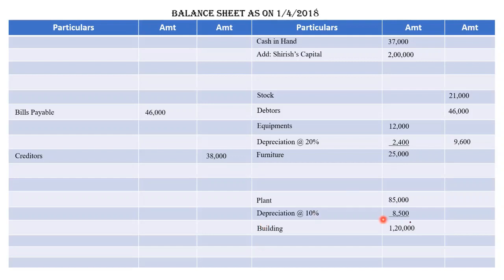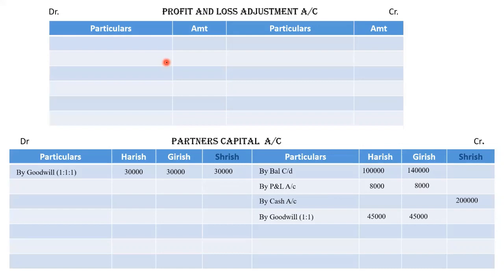Plant is depreciated at 10%, 8,500 and net amount is 76,500. Where will you write it, in P&L account, profit and loss adjustment account or revaluation account, you can say? Yes, it is a nominal account, right? You write all the losses in the debit side and all the profits in the credit side.